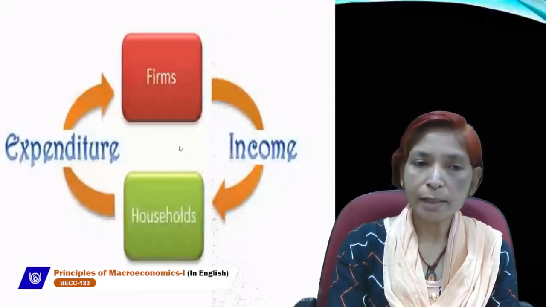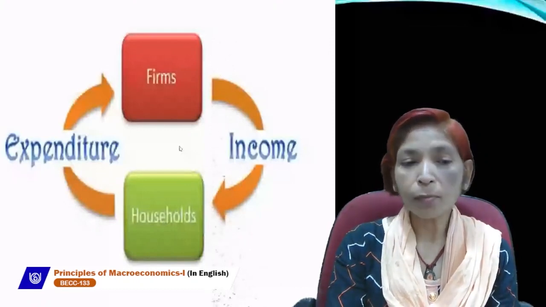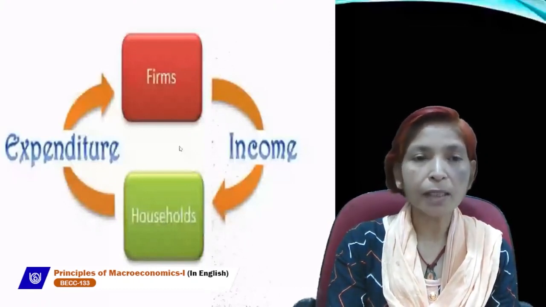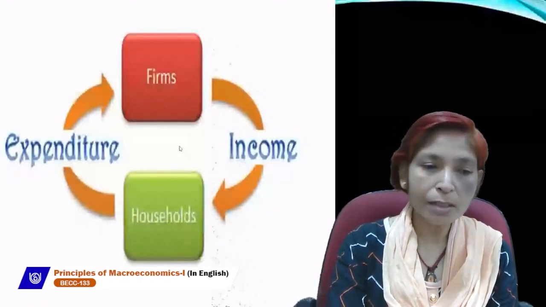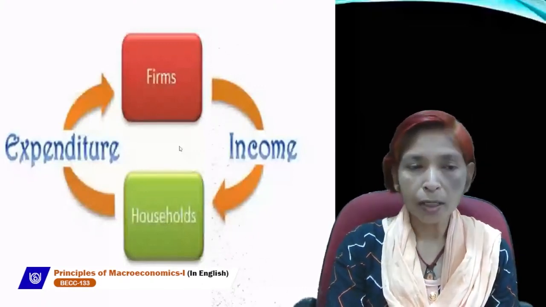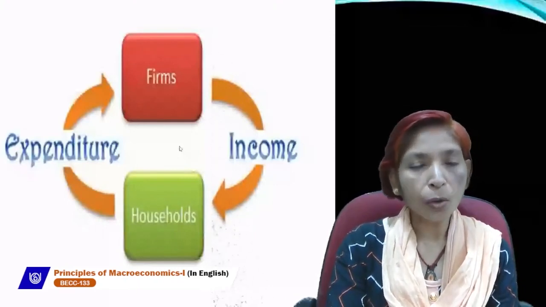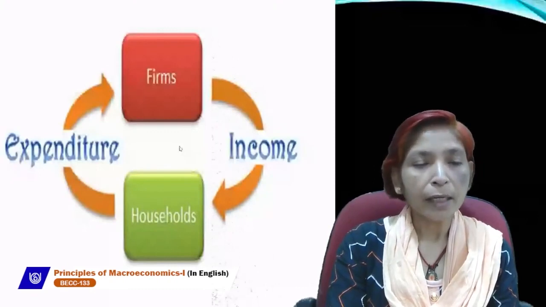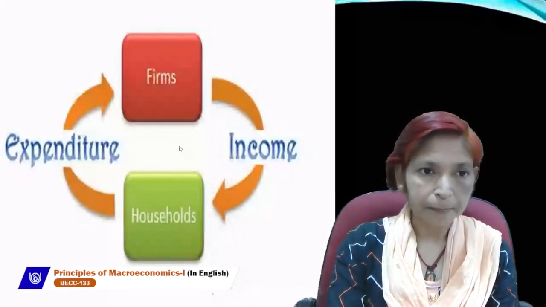These transfer payments are given by the government to the household sector, and the firm sector always takes subsidies from the government sector. At present, financial markets also play a very important role. Financial markets save money from the firm sector, and the household sector can save their money in banks and financial institutions. And if they need to borrow money or want to invest money in their business enterprises, then they can take loans and borrowings from the financial institution sector.